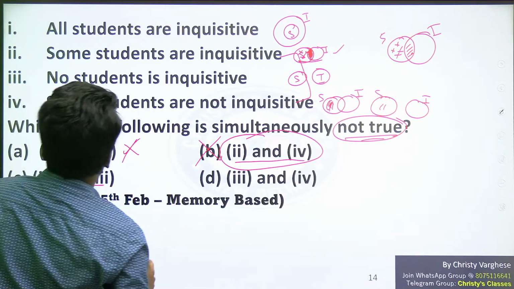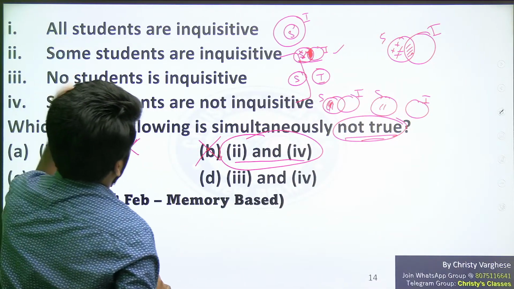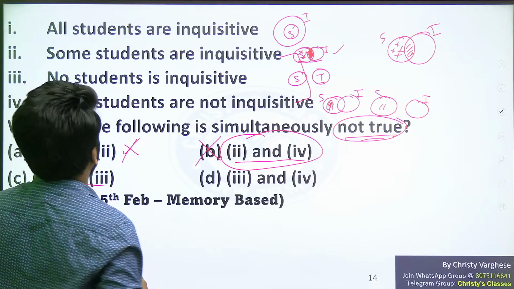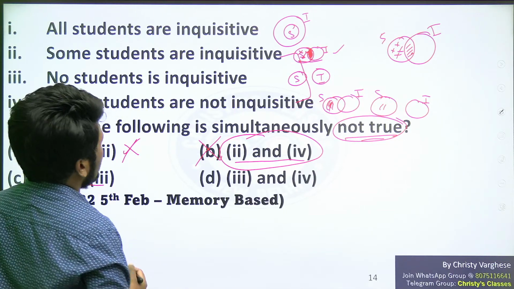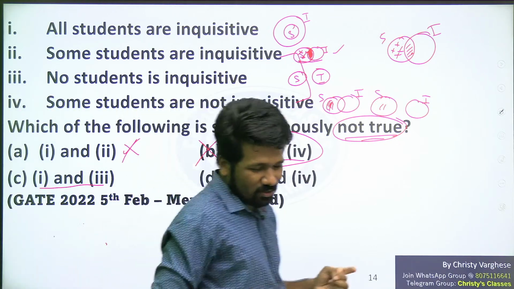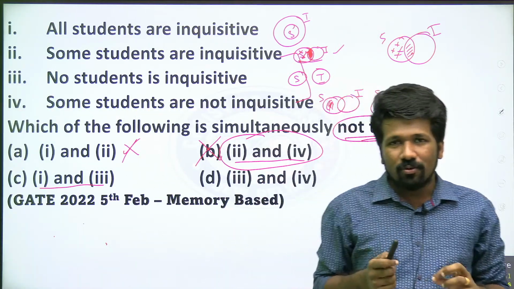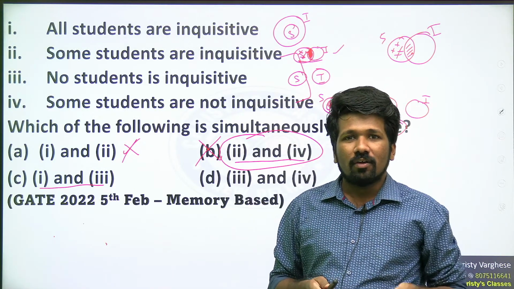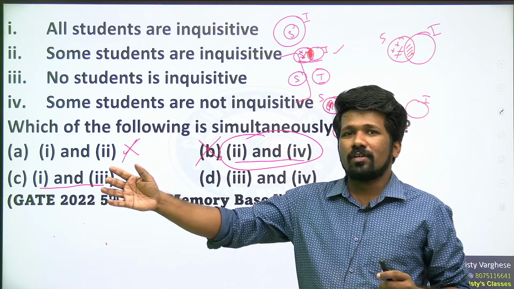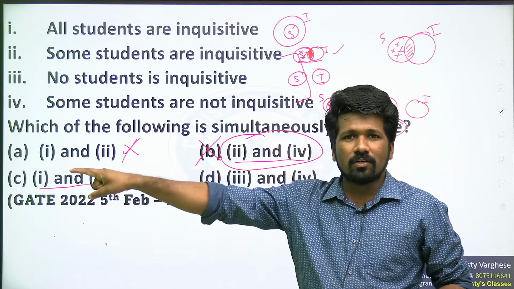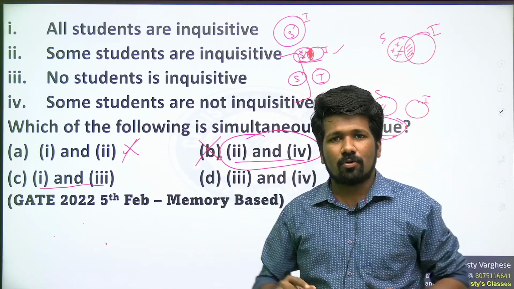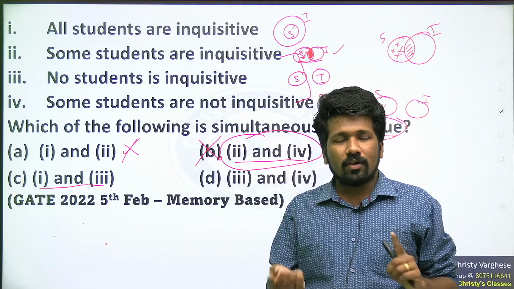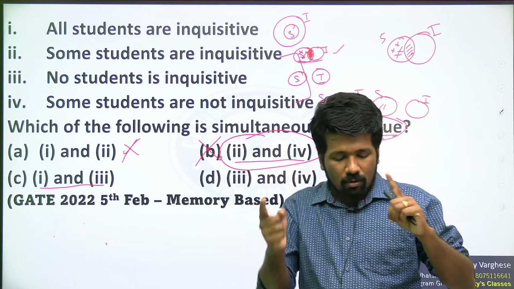All students are inquisitive and no students are inquisitive. That is not possible at all. Now think about the example I told you. All your friends have fever, none of your friends have fever. If all your friends have fever, none of your friends have fever is not true. If none of your friends have fever, all your friends have fever is not true. Only one of them can be correct, because they are mutually contradictory.